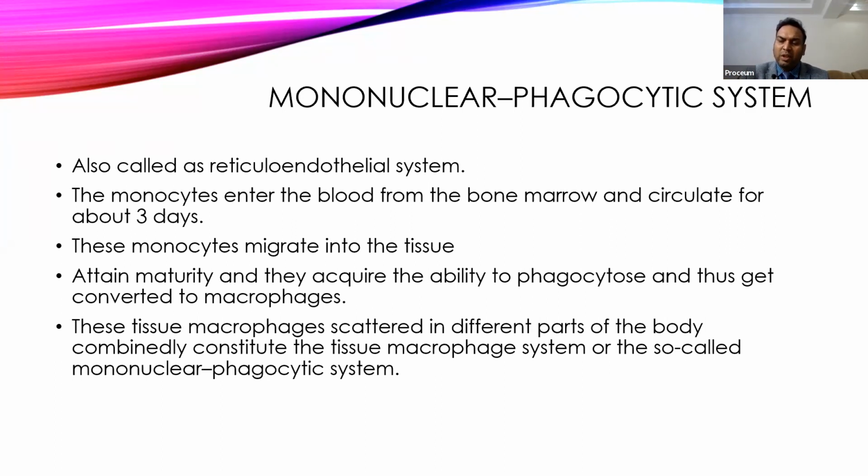Apart from these two types of barrier, there are other things which can prevent infection, like flushing or washing action. Suppose something comes in your eyes, tears develop, wash it and remove it from the eye. So it prevents further damage to the eyes because of that washing action. Similarly, when you micturate, any infection that comes to the urethra will be flushed out. So the flow of urine itself provides resistance to infection.